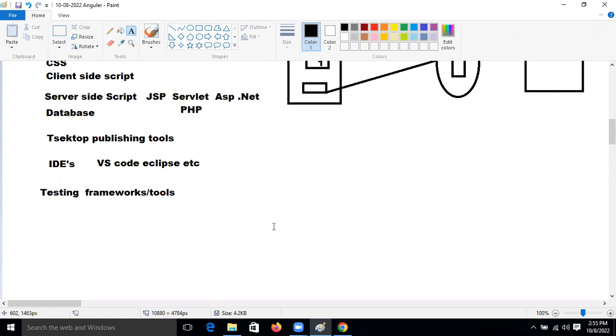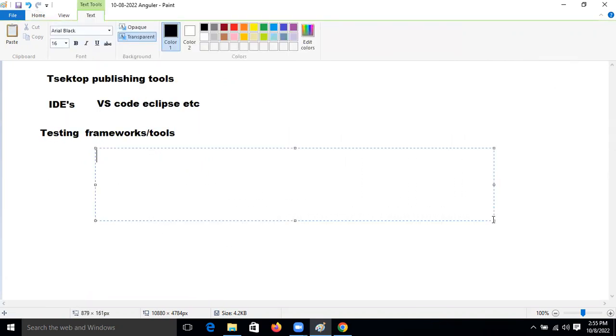If you are performing unit testing, then xUnit is there, or JUnit, or Jasmine for the front end, front end HTML testing. Jasmine testing tool is there, etc. You should know these things, friends.